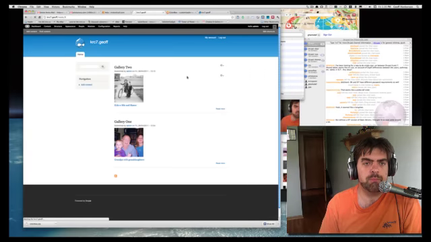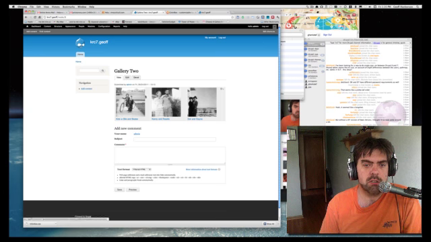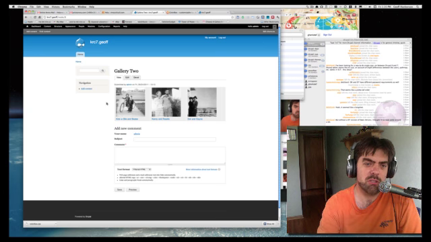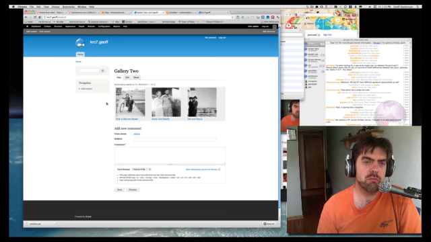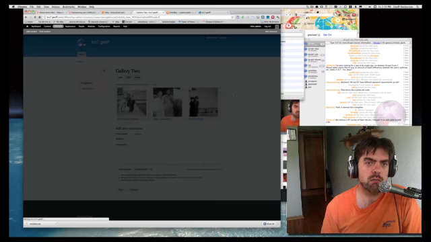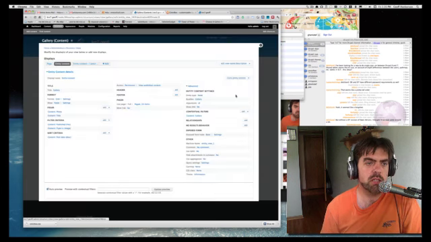So the next thing we want to do here is how do we get these child images, the images that belong to this gallery, to show up on this node? And that's where that entity views attach module comes in. So we're going to go ahead, we'll edit this view and we'll see what's going on.